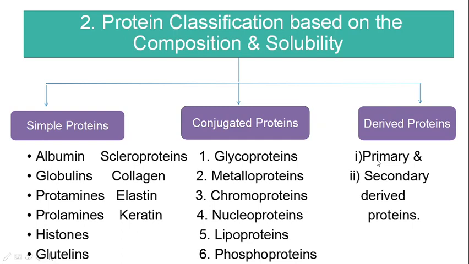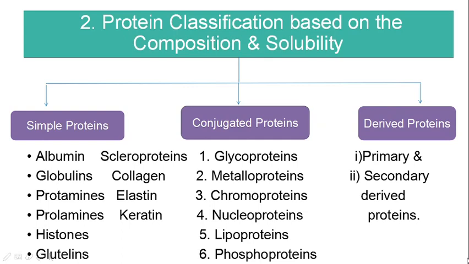With the help of physical and chemical agents, if the native protein is denatured, it is called coagulated or denatured protein. With enzymes and very dilute acid, we get proteans. And by the action of dilute acid and metallic salts or alkaloidal reagents, you get metaproteins.